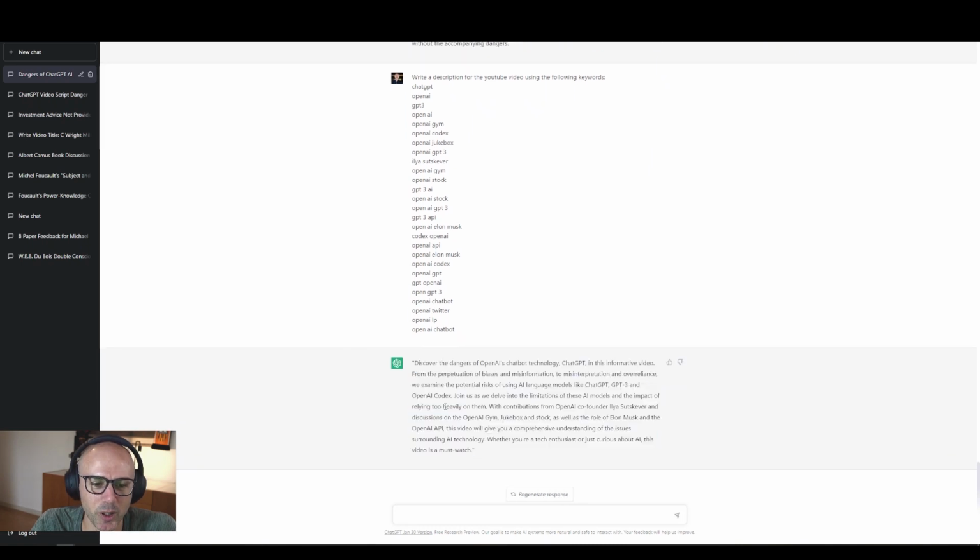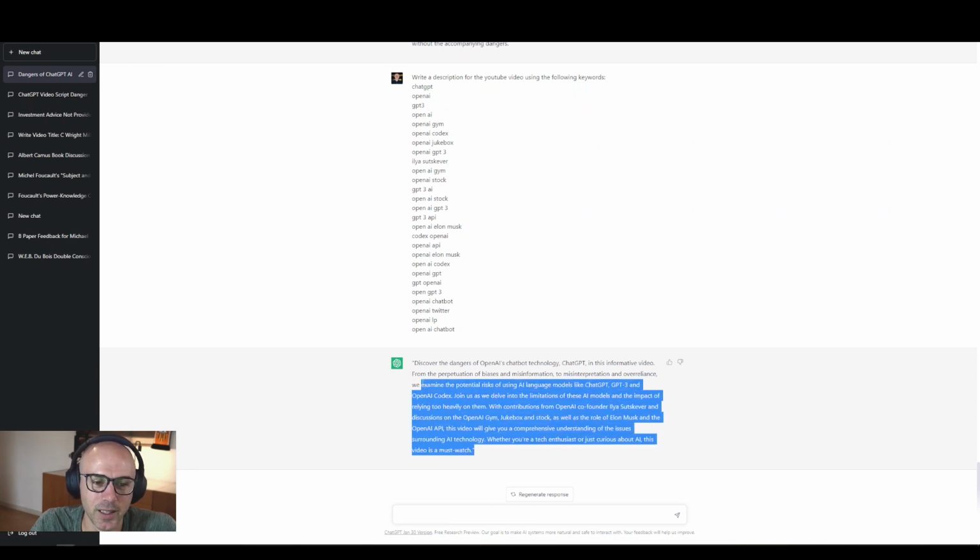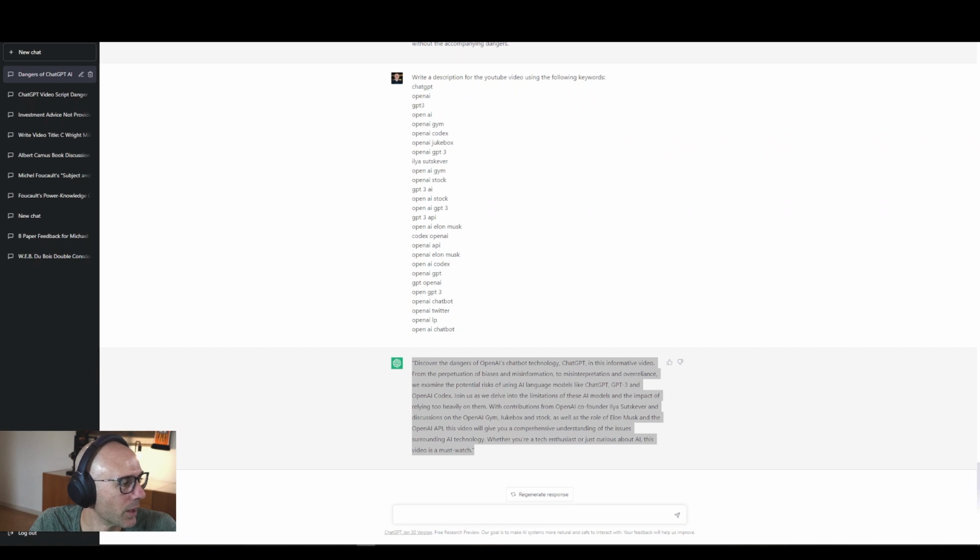So we can see this isn't perfect, right? It says, with contributions from OpenAI co-founder, blah, blah, blah, etc. That clearly isn't the case, but I'm going to paste it in there. I'm going to paste it in my Word doc now just so I can keep track of it, but I'm going to use this exact verbiage as the description for the video.